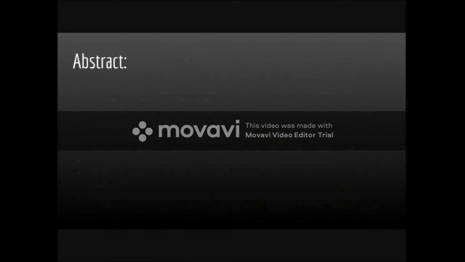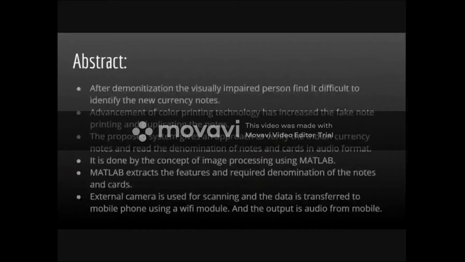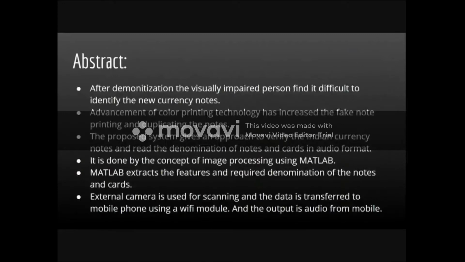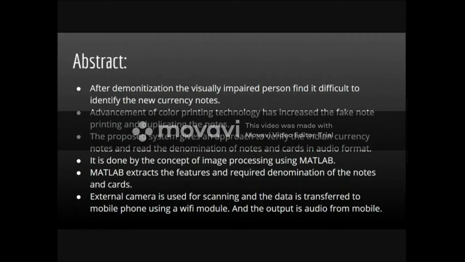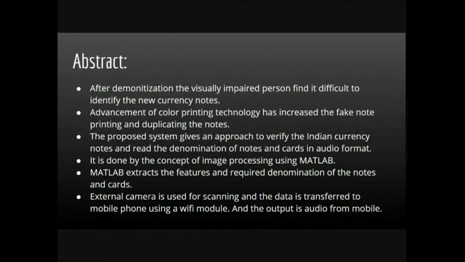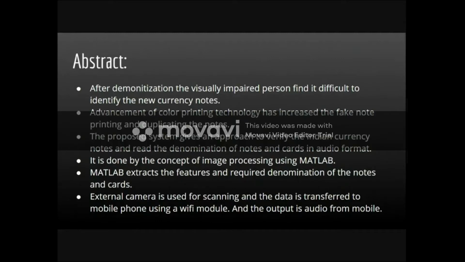Abstract. After demonetization, visually impaired persons have found it really difficult to identify the new currency notes. In the old currency notes, braille marking was easy for the visually impaired to identify. But in the new notes, the braille marking is very recessive and difficult to identify just by feeling it. Also, color printing technology has advanced so much that fake currency printing and duplicating has increased, and it's really difficult to identify if a note is real or fake.